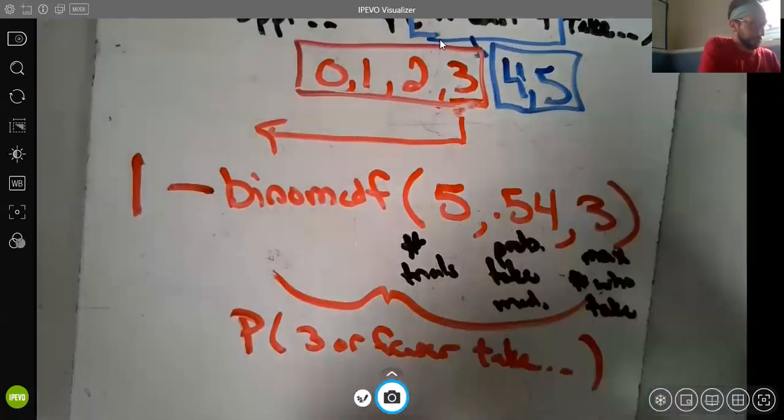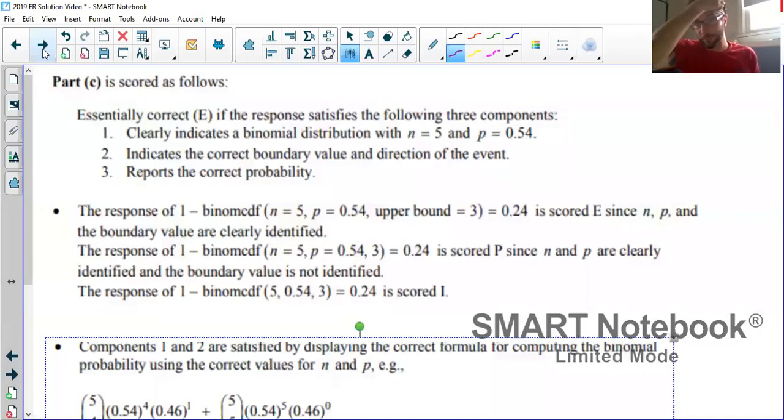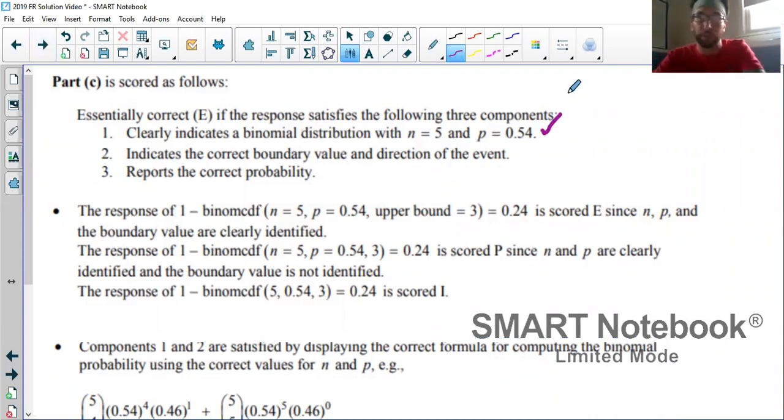Never actually got the answer. Now it's on the next slide. So let's see what the scoring rubric's got to say, and then we're good with this free response. Essentially correct if we have 3 components. Indicates a binomial distribution with n equals 5 and p equals 0.54 when we're using binomial PDF, CDF. We're doing that. Indicates correct boundary value and direction. And reports the correct probability, that's just the right answer.